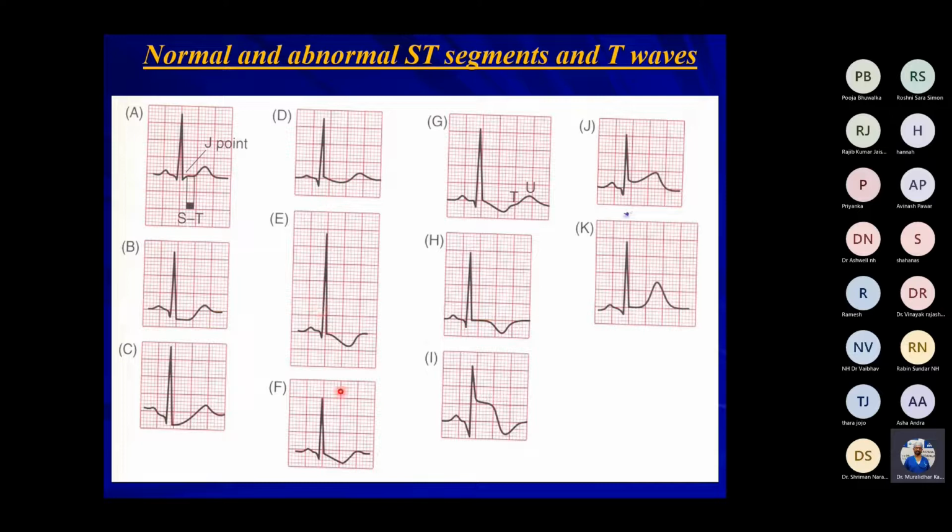These two are ST segment depression with T wave inversion associated with LV hypertrophy. It's a sign of left ventricular strain, can be seen in hypertensive individuals or aortic stenosis. And this is hypokalemia where you see U waves. And in myocardial ischemia, there is T wave inversion, which is symmetrical.